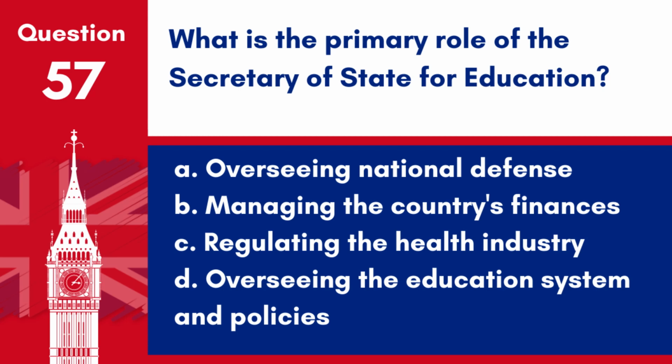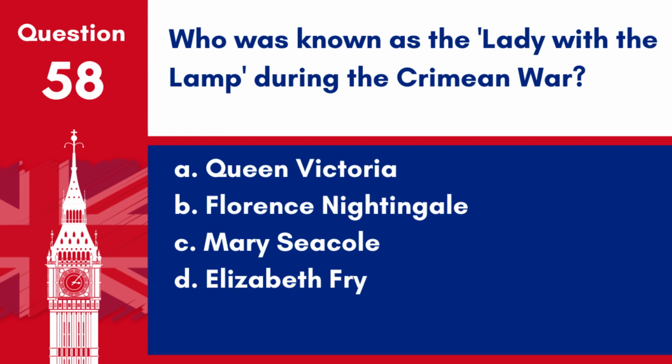A. Overseeing national defense. B. Managing the country's finances. C. Regulating the health industry. D. Overseeing the education system and policies. Answer: D. Overseeing the education system and policies. The Secretary of State for Education is responsible for the development and implementation of policies related to education in England. Question 58. Who was known as the Lady with the Lamp during the Crimean War?